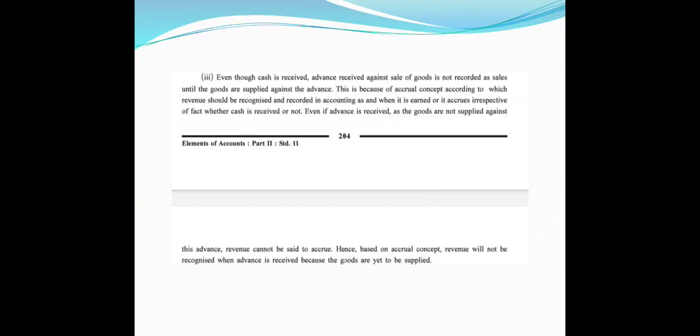Even if advance is received, as the goods are not supplied against this advance, revenue cannot be said to accrue. Hence, based on accrual concept, revenue will not be recognized when advance is received because the goods are yet to be supplied.